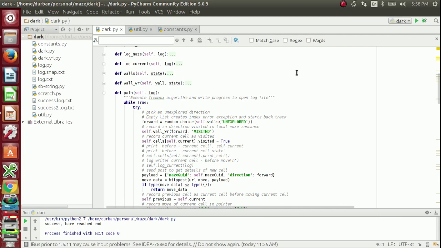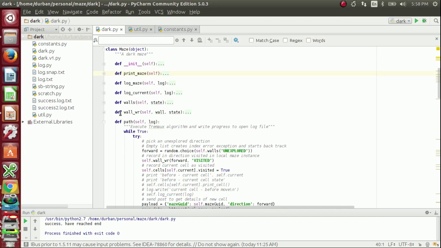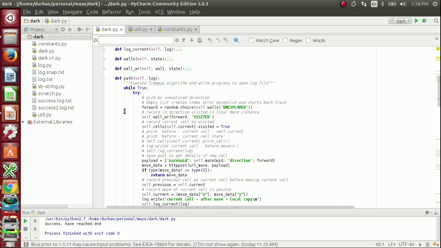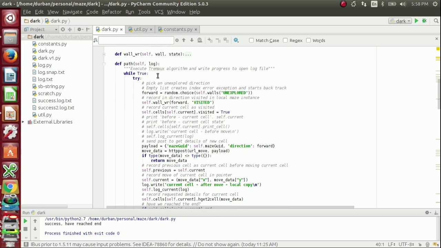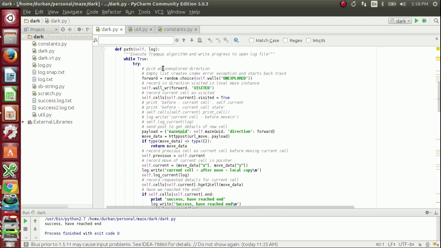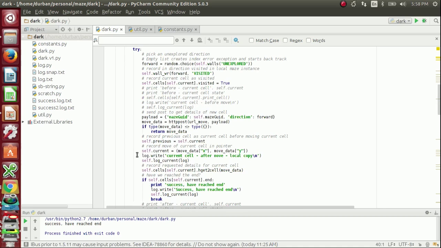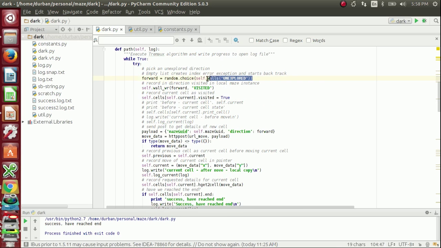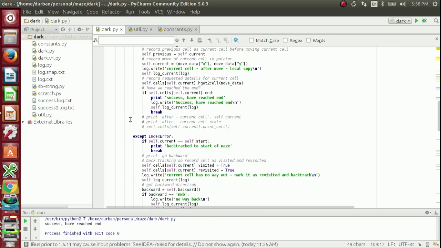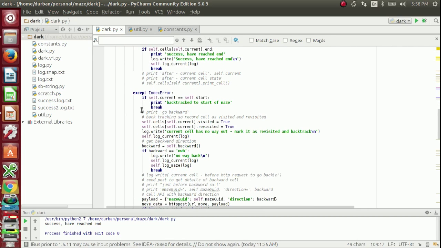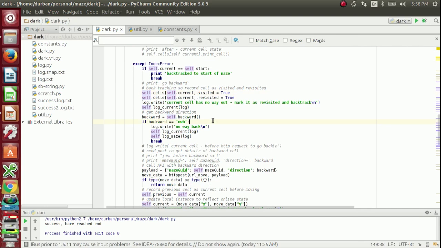This is my code in the PyCharm IDE with the path method of the maze object expanded. Executing the Tremaux algorithm, you have the first part where you continue to follow unexplored walls in the cells, and then when this creates an exception, meaning that there are no more unexplored walls to follow, you come down here and then you figure out which cell to go back to.